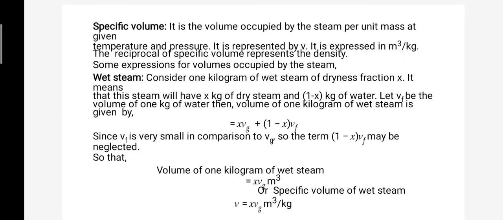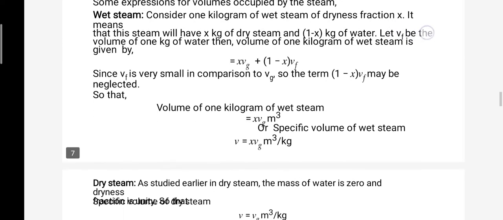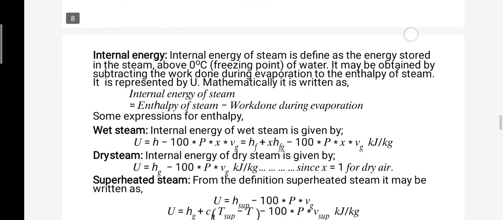Next is specific volume. Specific volume is the volume occupied by steam per unit mass at a given temperature and pressure. It is represented by v. For wet steam, consider 1 kilogram of wet steam of dryness fraction x. So there are formulas for wet steam and dry steam. There are the definitions. Next is internal energy.